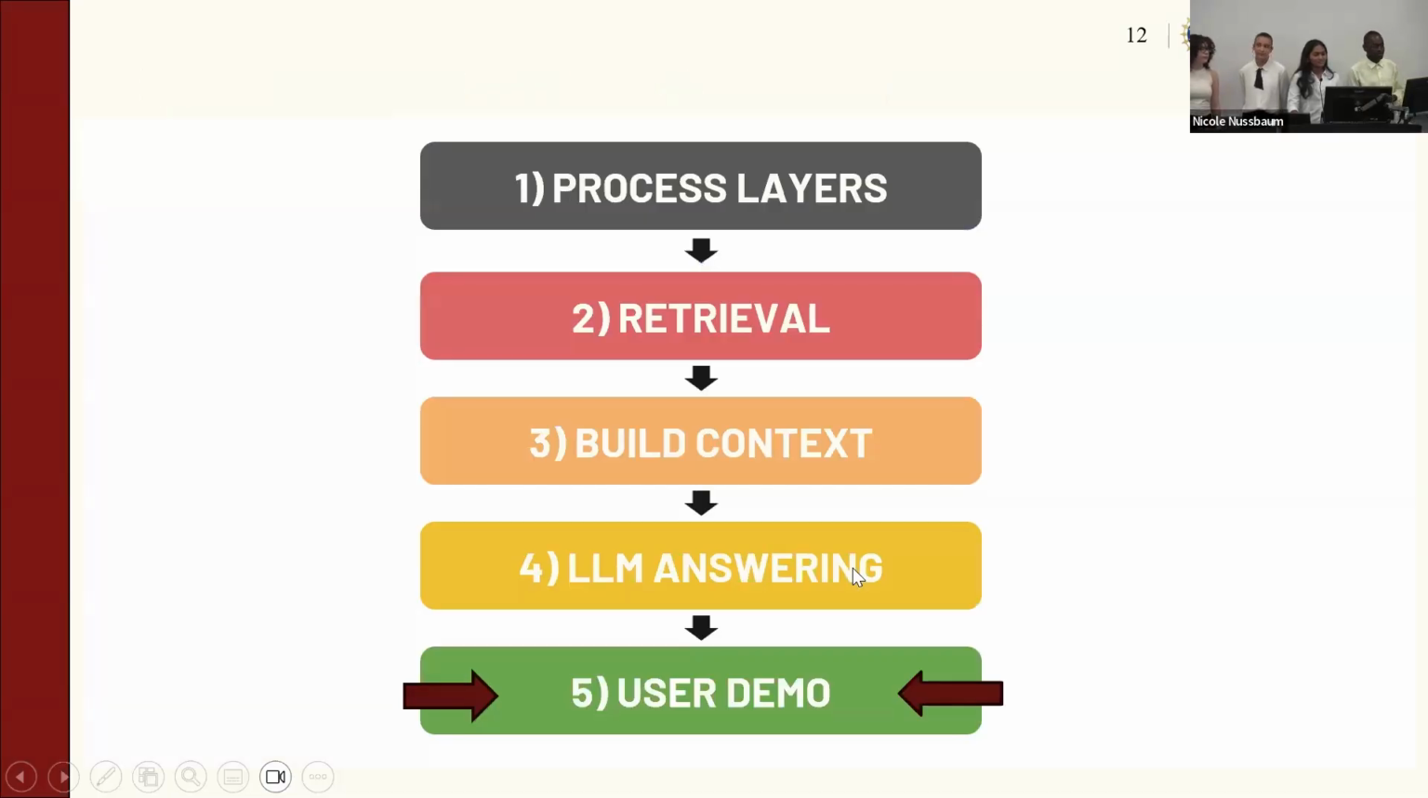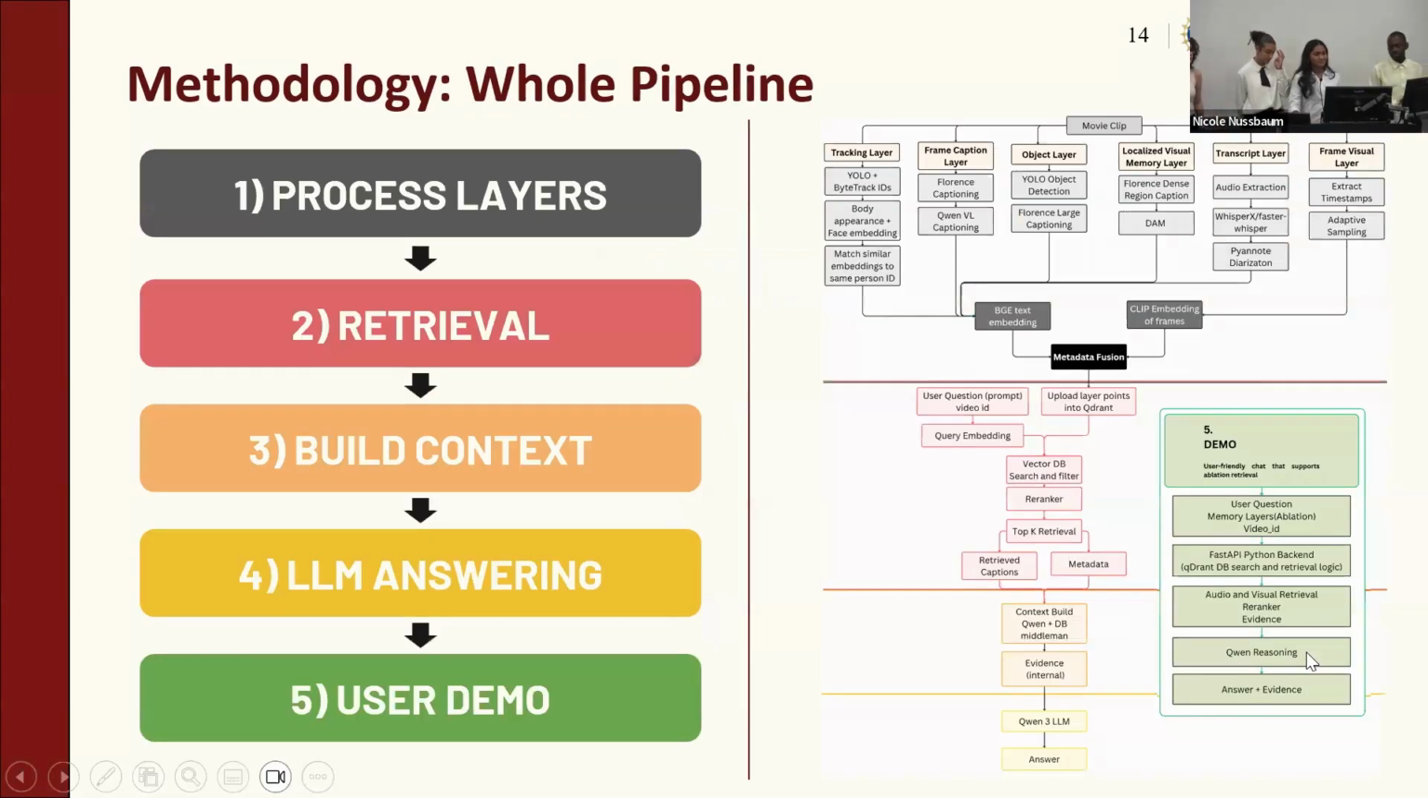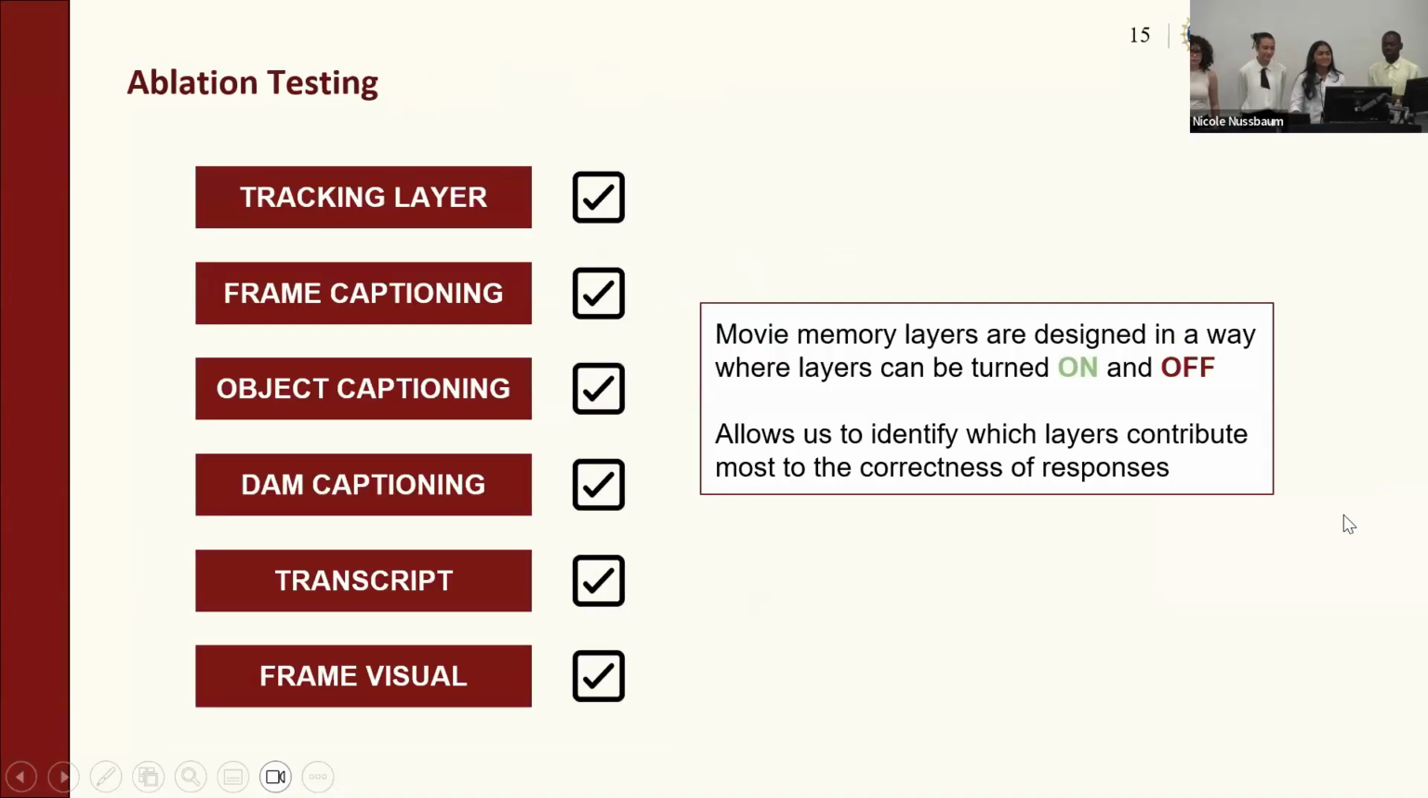And then we'll go on to our user demo. So here, our demo was built with vanilla JS on the front end and a FastAPI backend using Python. On the front end, the user will enter their question and a video ID, and that will be passed into our backend API where it will do steps 2 to 4, and it will do the DB search, retrieval logic, and it will give us the answer and evidence that will be presented on the front end. Here you can see our whole pipeline from start to finish.